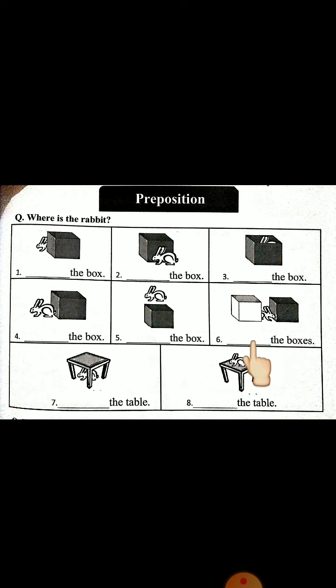Number 6. Where is the rabbit? Between the boxes. दो boxes के दरमियान है. Between means दरमियान. Between the boxes. Number 7. Dash the table. Where is the rabbit? Under the table. उसके नीचे है. Under the table.